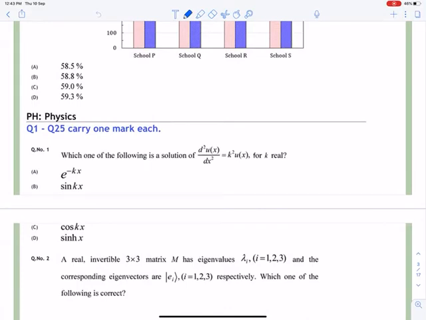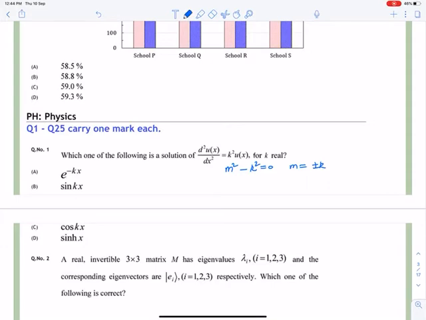Okay, so question number 1 is, which one of the following is a solution of d square u(x) upon dx square is equal to k square u(x)? u is a function of x, k is real. This is a differential equation, a very simple question, only of 1 second. What you have to do is convert to the auxiliary equation, m square minus k square is equal to 0. So m is equal to plus minus k.